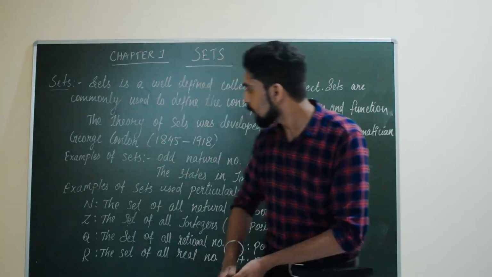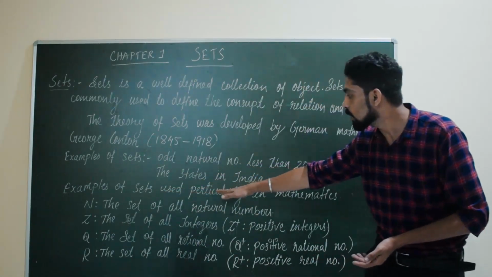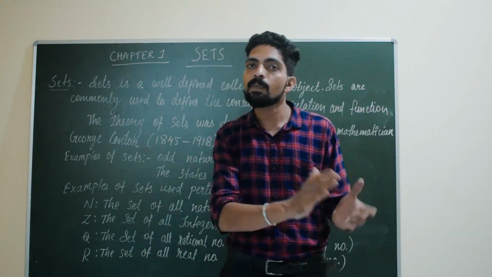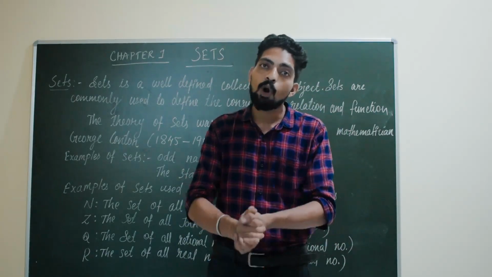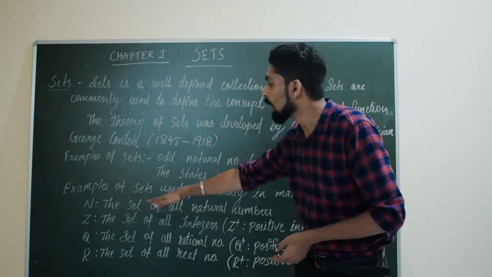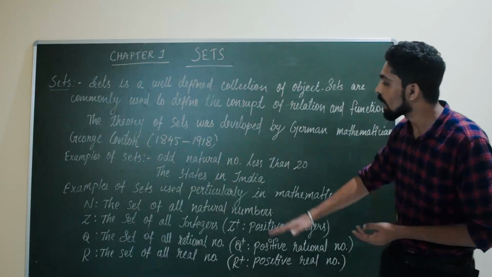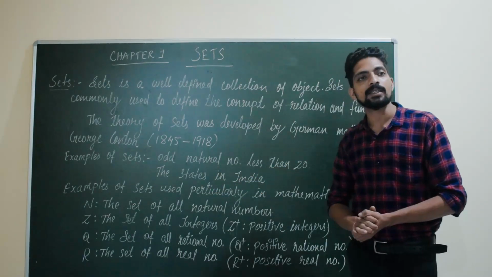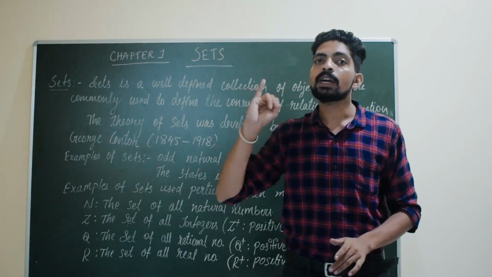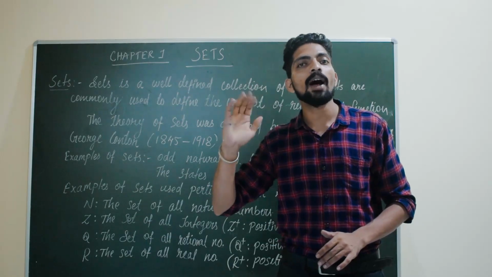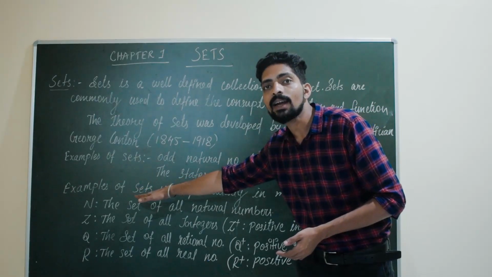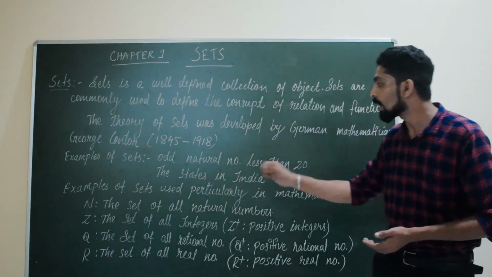Here are some sets used particularly in mathematics. For some sets there is no need to write them fully, so we use a short form to define them. The first one is N. What is the meaning of N? N is the set of all natural numbers: 1, 2, 3, 4, 5, etc.